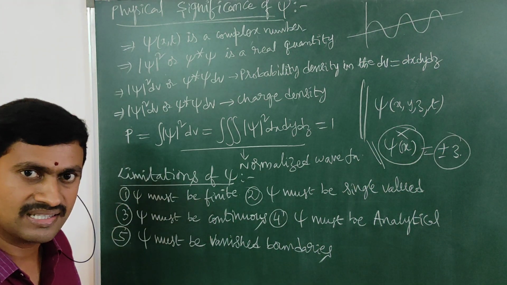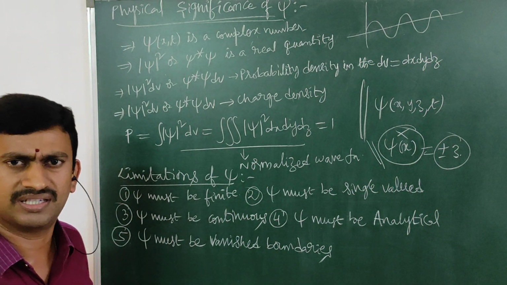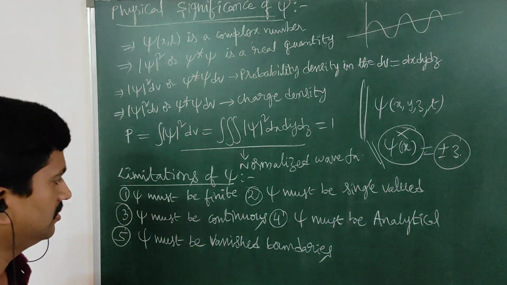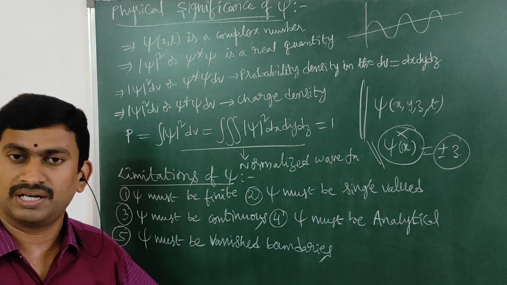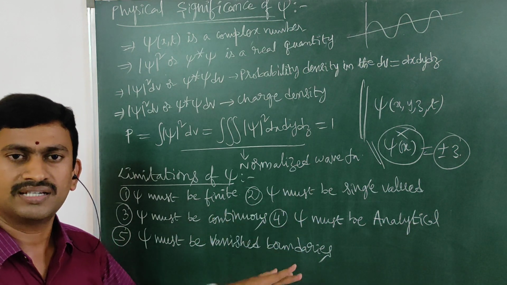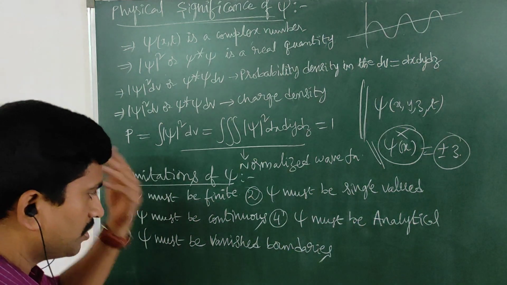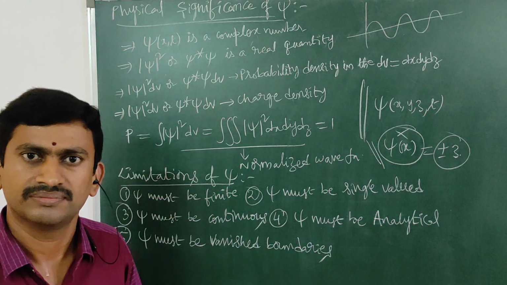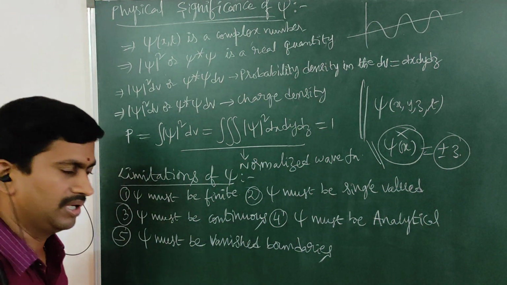Hence, the wave function is vanished. Vanished in the sense that it is annihilated, it disappears. There is no wave function, it is absent at that particular point. So that is the meaning of psi must be vanished at the boundary. Because the particle is never present at the boundaries, the wave is never existing at the boundaries, hence the wave function also cannot be there. This is regarding psi must be vanished at the boundaries.